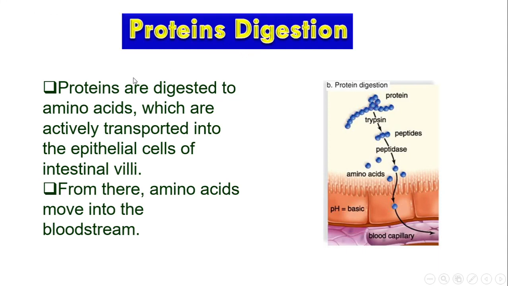Protein digestion. Proteins are digested to amino acids, which are actively transported into the epithelial cells of intestinal villi. From there, amino acids move into the bloodstream. Protein digestion is done by trypsin and peptidase into amino acids, and the pH is basic. يعني الوسط بتاع الاس الهيدروجيني قاعدي لهدول الانزيمات.